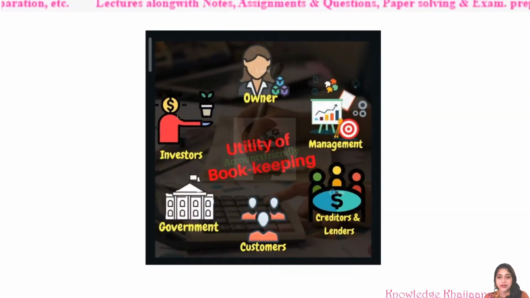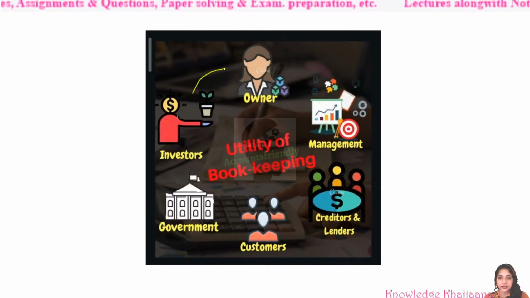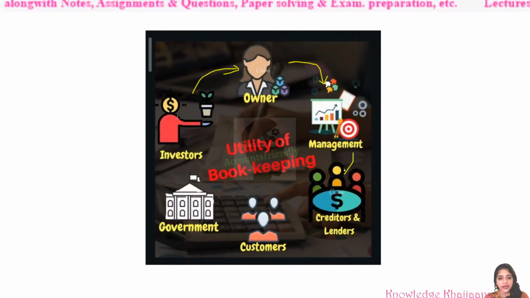Towards owner, management, creditors and lenders, customers, government, investors. These are the many factors. Owner, then management, creditors and lenders. Then what is the difference between creditors and lenders? Lenders are the people who lend the money to the business.